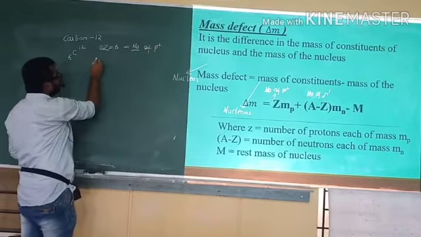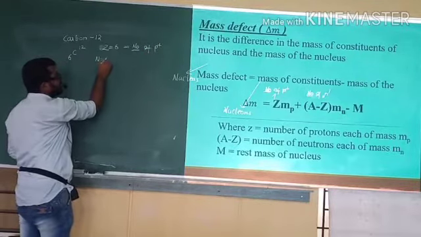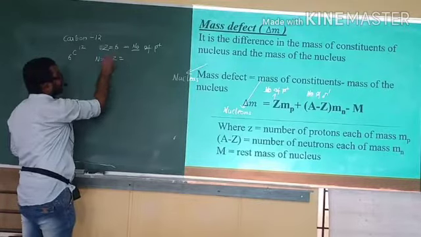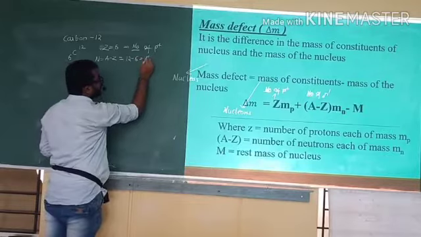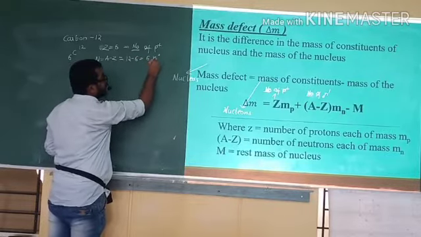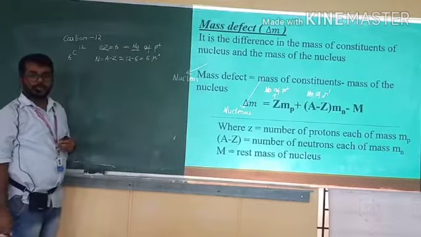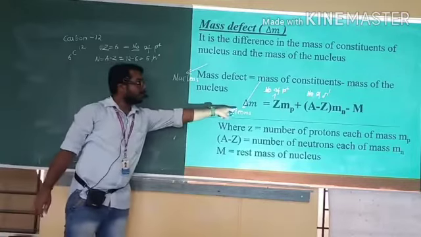Then the number of neutrons N is equal to A minus Z. The value of A is 12, and 12 minus 6 is equal to 6 neutrons. So there are 6 protons and 6 neutrons. Substitute in this formula.